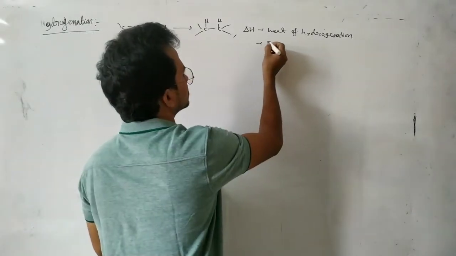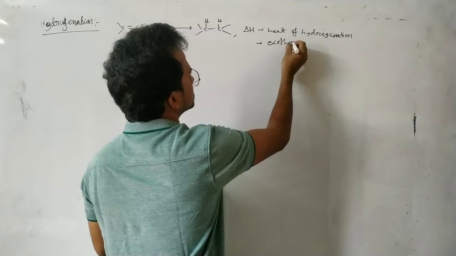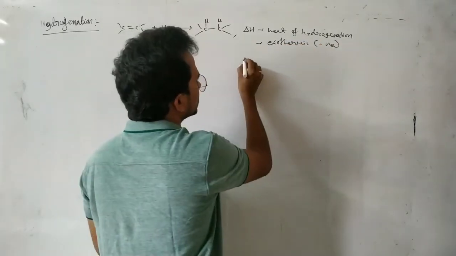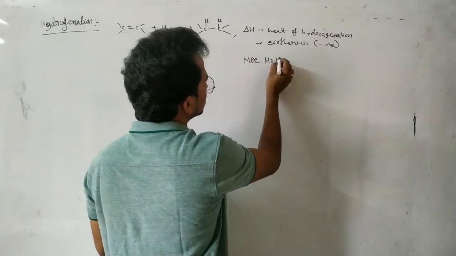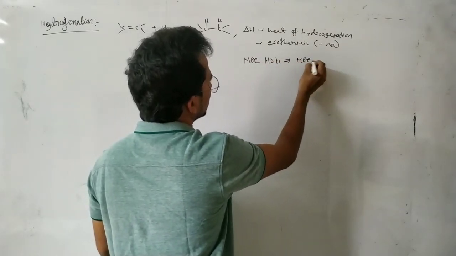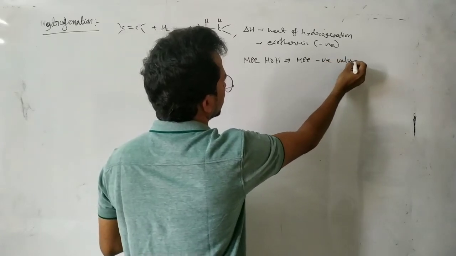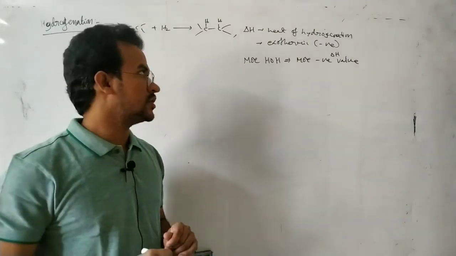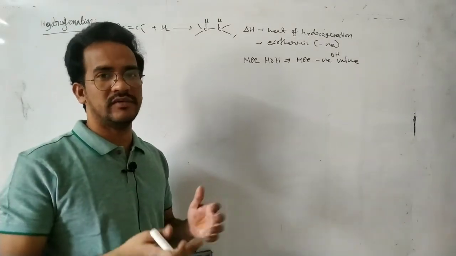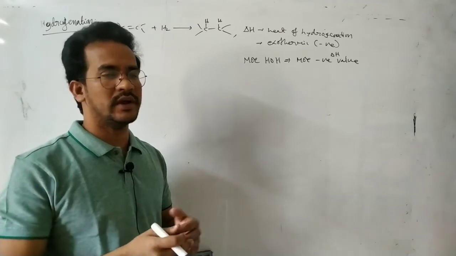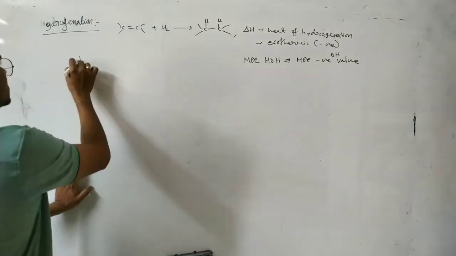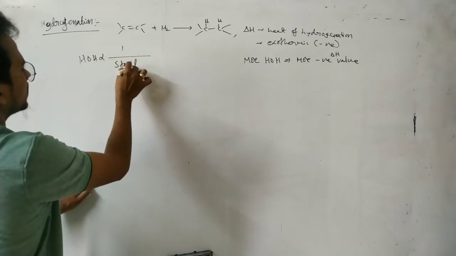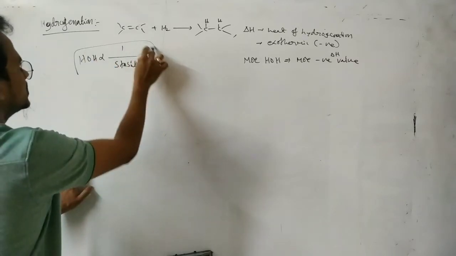So this is actually exothermic. That means delta H is negative. So in this case we can say more heat of hydrogenation means a more negative delta H value. Now here, which alkenes have more heat of hydrogenation? Which alkenes have lower heat of hydrogenation? You see in this case, heat of hydrogenation is inversely proportional to stability.